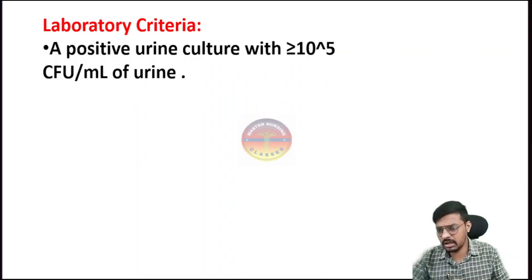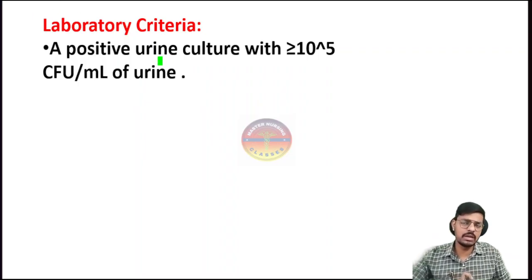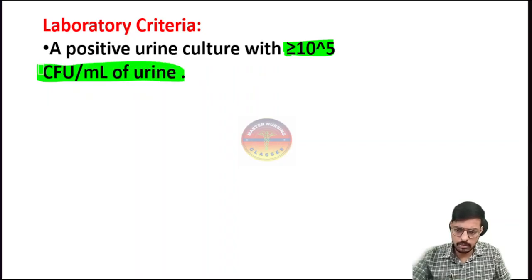And when we check the laboratory diagnosis, when we send the urine to the microbiology lab, there the bacterial load should be more than or equal to 10 to the power of 5 colony forming units per 1 ml of the urine. This is very important, bacho, it is most important.